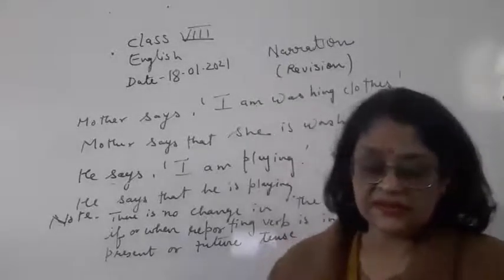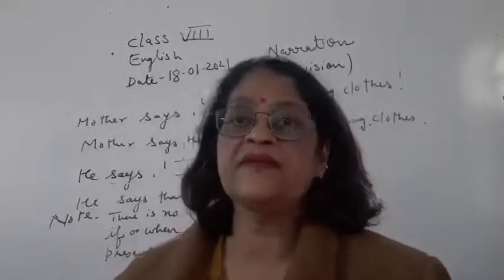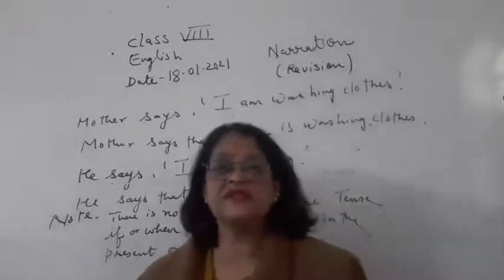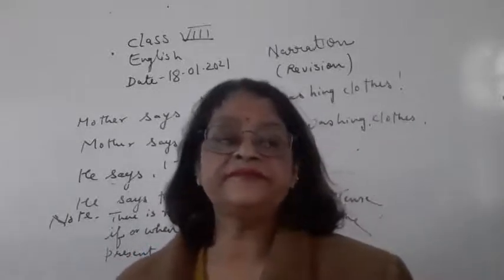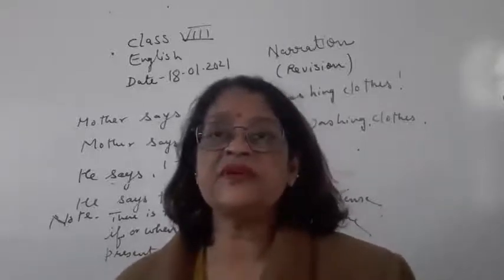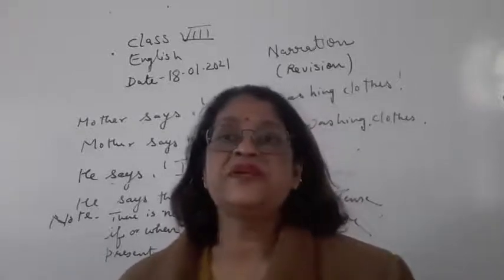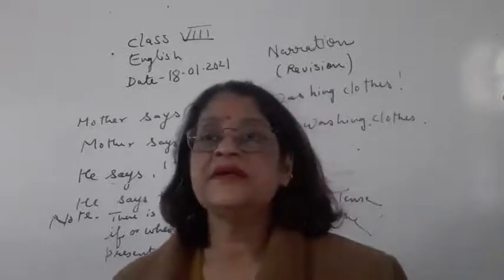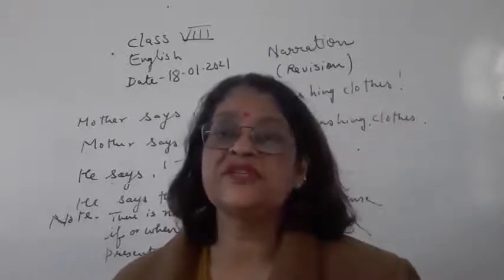So you have to see this, children. Now I have told you what happens if the reporting verb is in the present or future tense. Five things are changed, and you have to remember them. First, children, you have to remove the inverted comma. Then the central comma is removed. If the central comma is removed, then you have to add the conjunction that. There will be a change in the pronoun, and if there is a change in the pronoun, then of course the verb will be changed according to the changed pronoun.